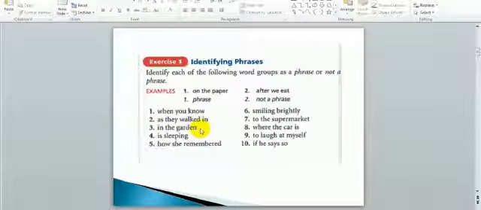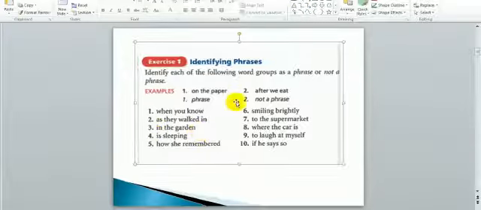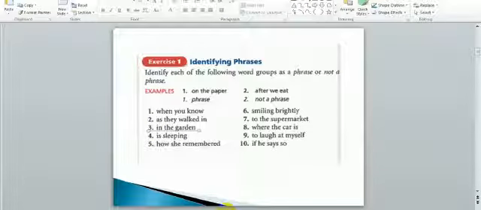In the garden. In is a preposition, the garden is object of preposition, that's why I will underline it as a phrase. Is sleeping. Then you will ask me, who is sleeping?